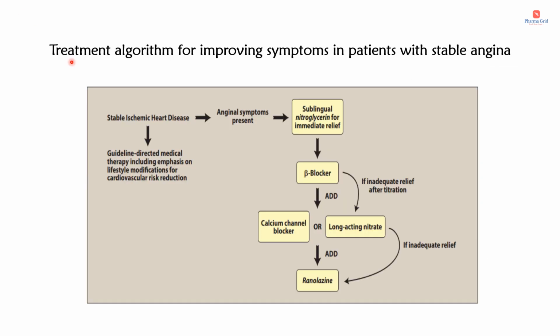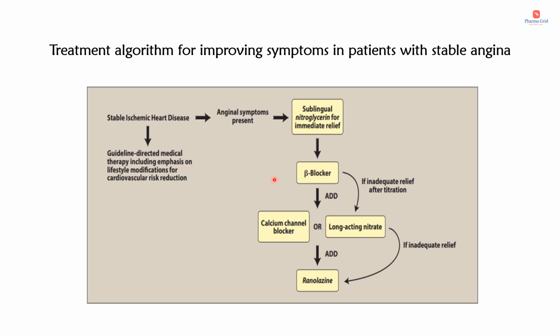In this slide, we can see the treatment algorithm for improving symptoms in patients with stable angina. If a patient is diagnosed with stable ischemic heart disease, first we can go for lifestyle modifications if no symptoms are present or if it is in the early stage. In such cases, guideline-directed medical therapy, including emphasis on lifestyle modifications for cardiovascular risk reduction. And if anginal symptoms are present, start with sublingual nitroglycerin for immediate or acute relief.